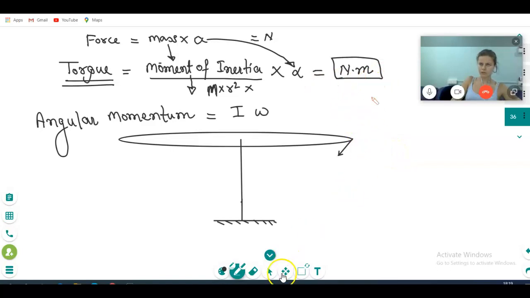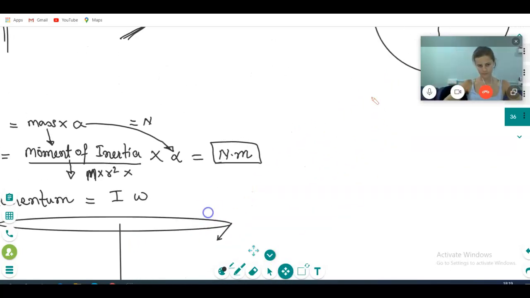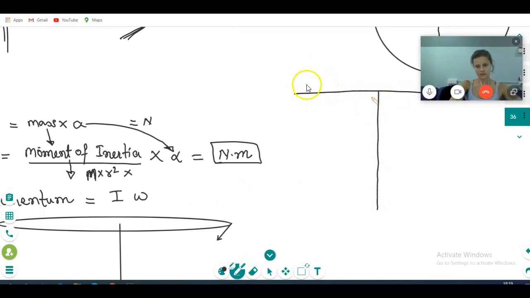Instead, compare one by one. See, make one table here, a very simple table. Here linear, here angular. Linear means, please tell me, first of all, displacement, x.